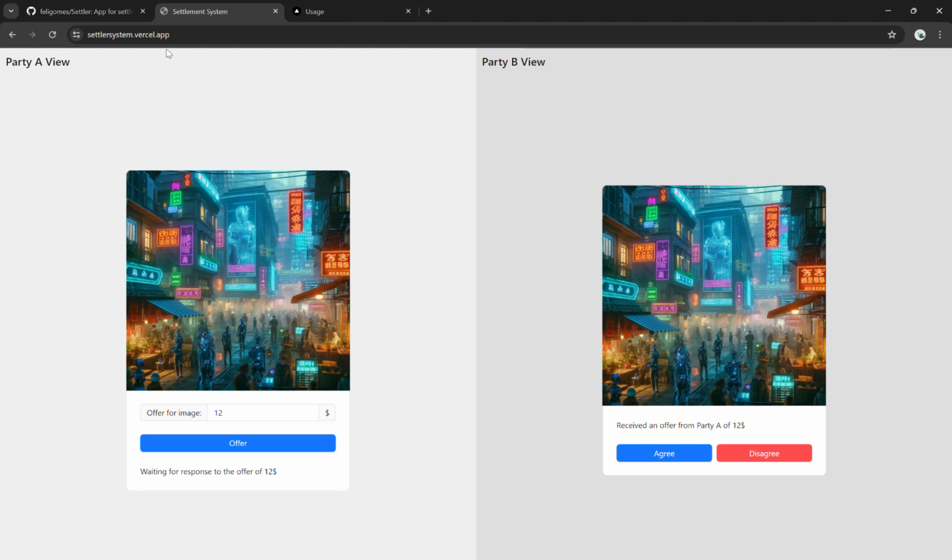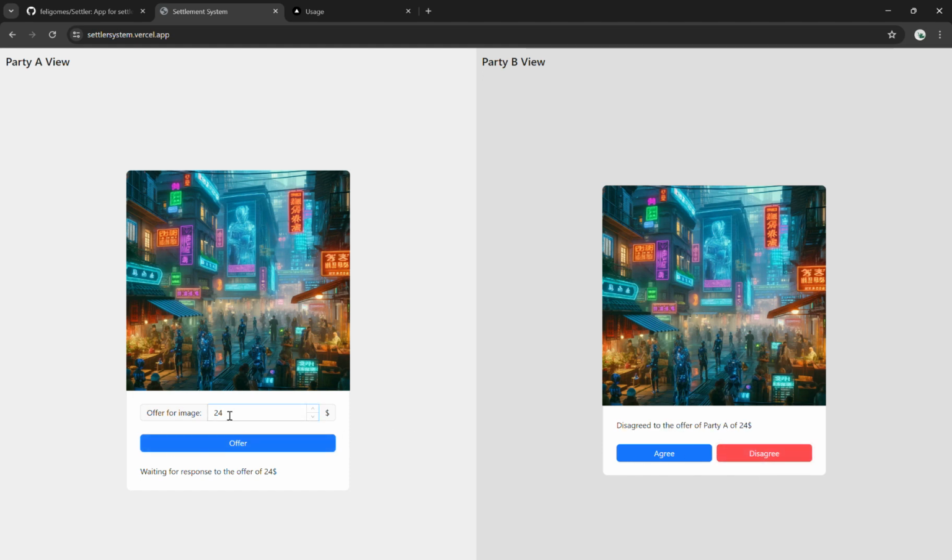So what can the user of party A do? If the user of party B didn't click on agree or disagree, we are still waiting for the response. So he's able to change the offer, right? So he can do a bigger offer. This will probably happen if we are not getting a response, so you try to make a bigger offer to get the attention of party B. And then party B, let's say that disagrees because he doesn't agree with this offer.